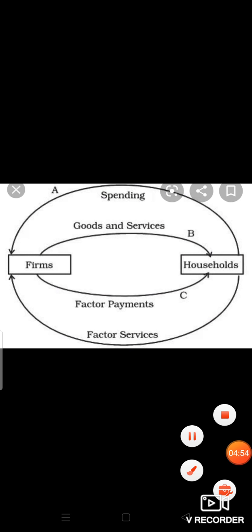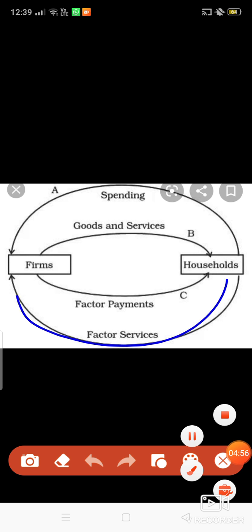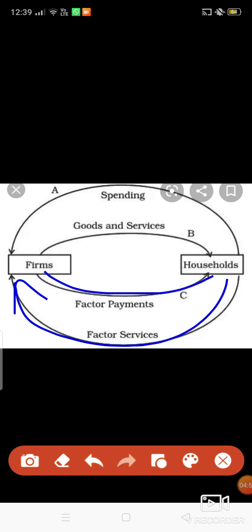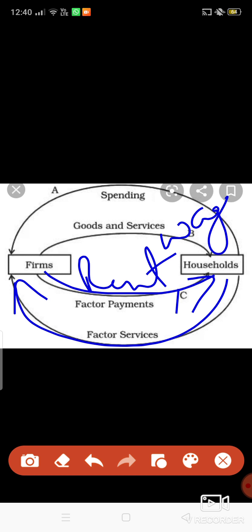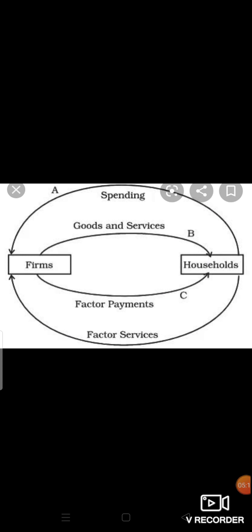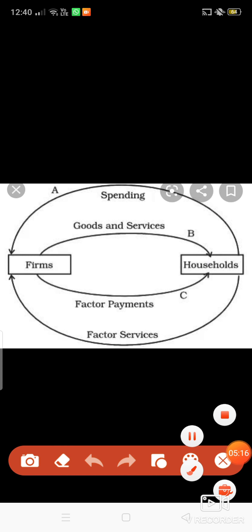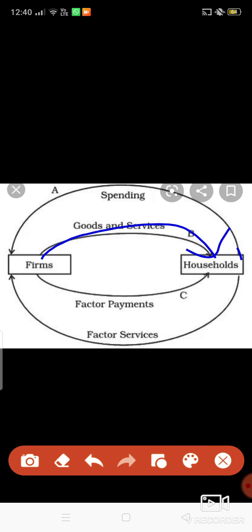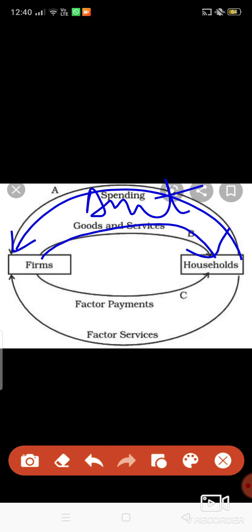The household is giving factor services, and for that the firm is paying factor payments: rent for land, wages for labor, interest for capital, and profit for entrepreneurship. As the firm is giving goods and services, the household is giving an amount for goods and services, which is consumer expenditure.